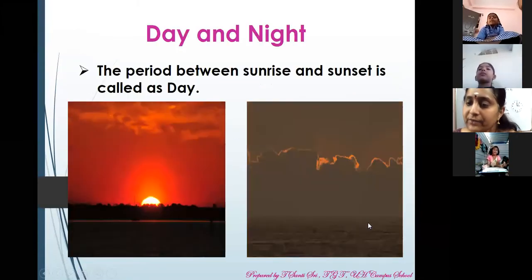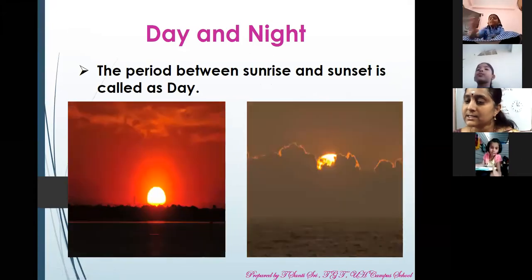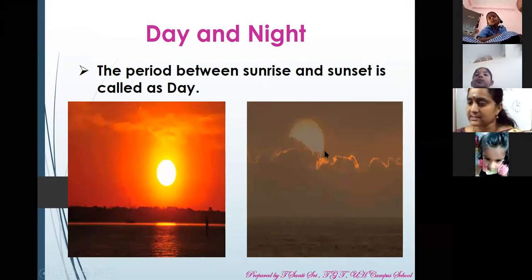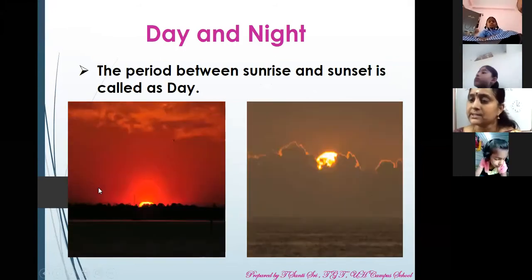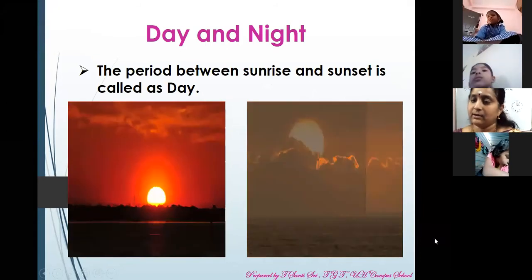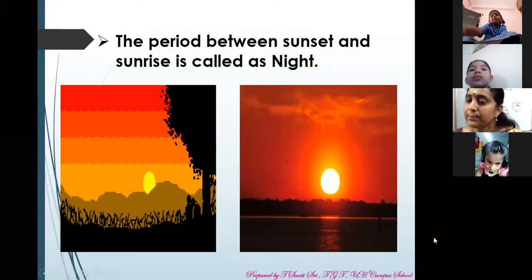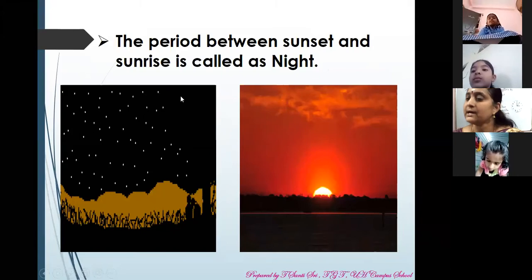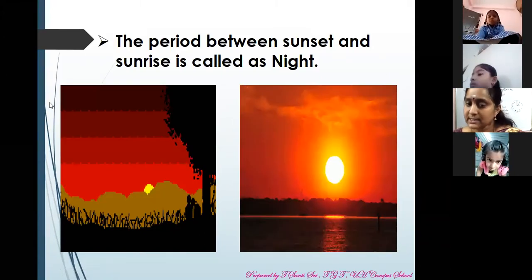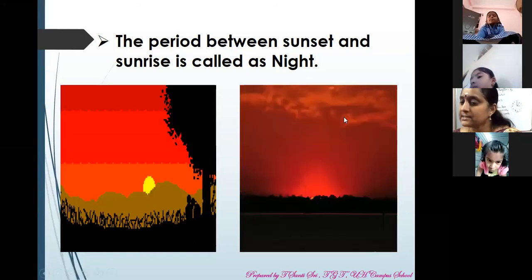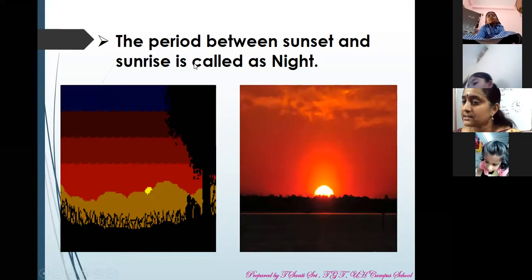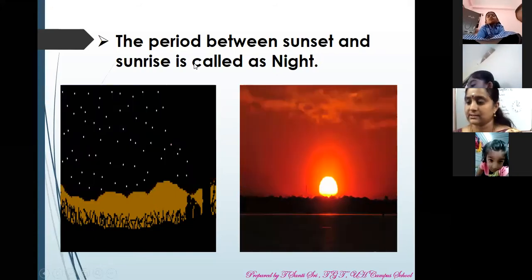The period between sunrise and sunset is called a day. So this is sunrise and this is sunset. The period between sunset and sunrise is said to be night. So this is sunset and this is sunrise.